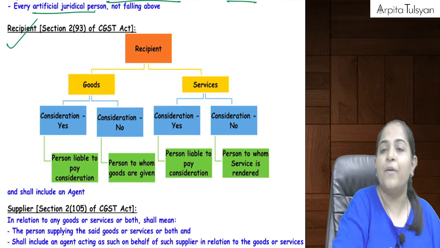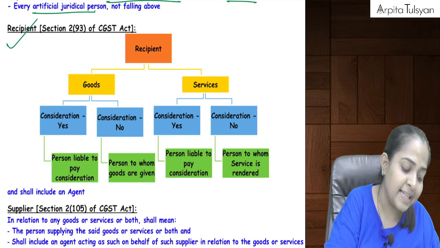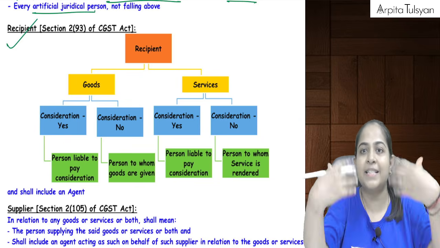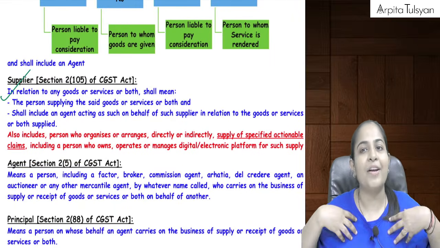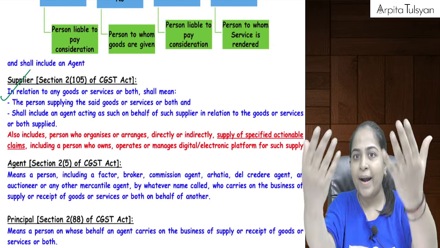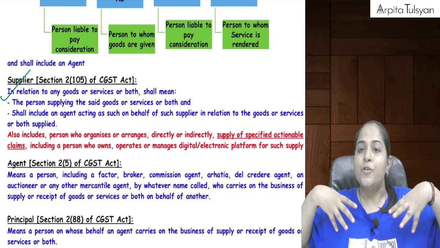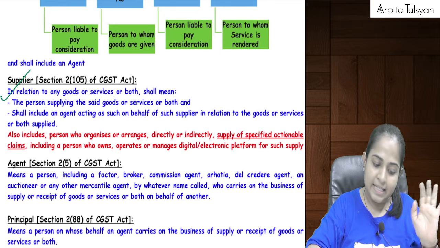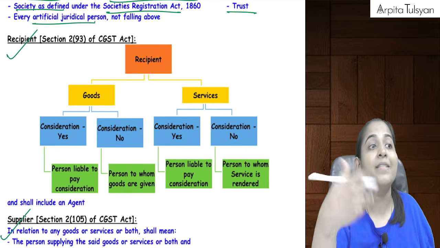Yes. Next one, next term is the term called as recipient. Now, who is the recipient? See, supplier is the one who is supplying. Okay, supply definition also we have got. Supplier is who? Supplier is the one who is either supplying goods or he is supplying services. Either I am providing you the services or someone on my behalf is providing you the services. So, either the supplier or the agent of the supplier, they will be termed as supplier. Now, who is the recipient? The one who is receiving it.